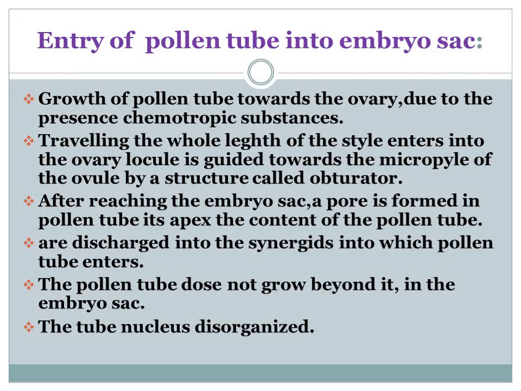Through the pore, it discharges male gametes into the synergid of the embryo sac. Now the pollen tube does not grow further, and the tube nucleus and pollen tube are all disorganized.